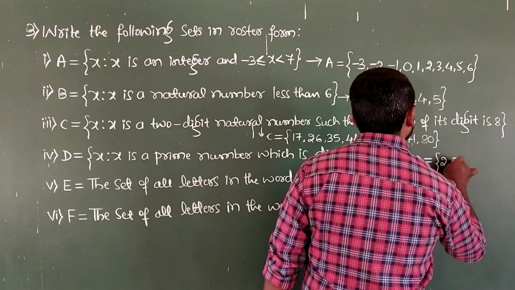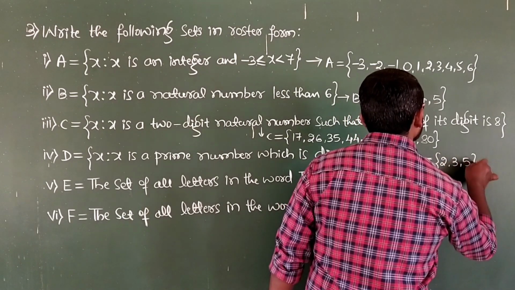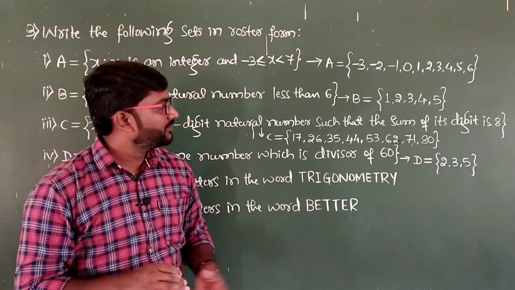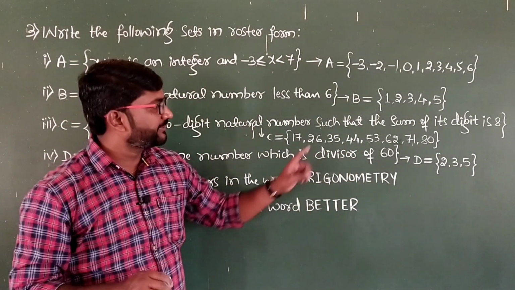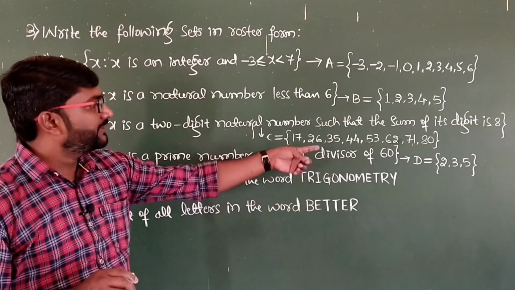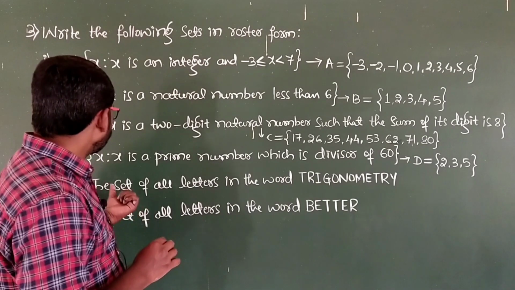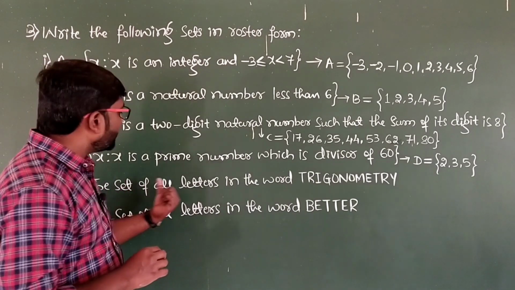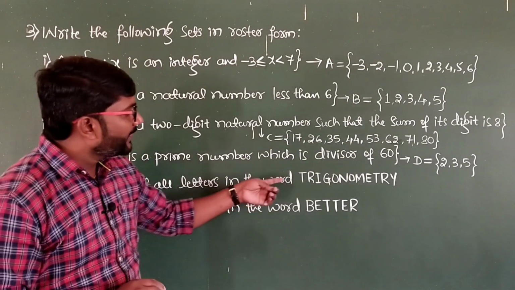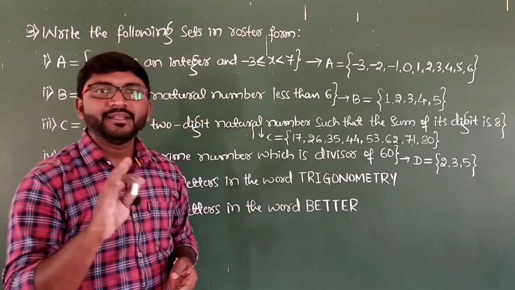2, 3, 5. So here 2 is the only even prime number, 3 is again a prime number, 5 is again a prime number. So all these are divisors of 60. Then the next one, the set of all letters in the word trigonometry. So here we have to write this in the roster form.